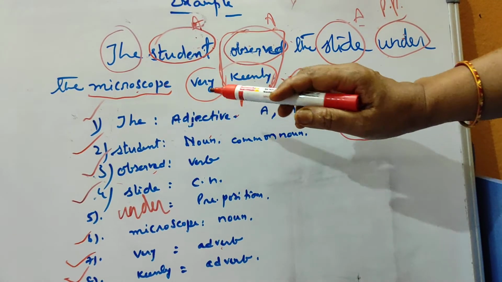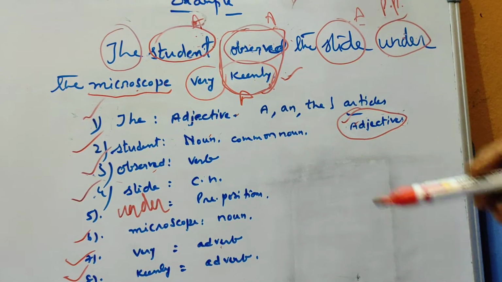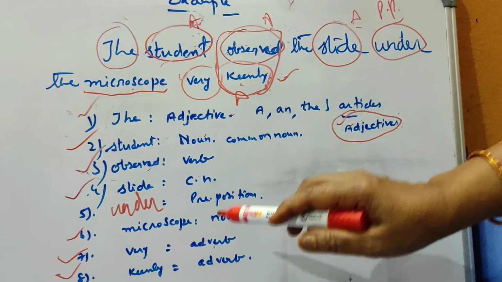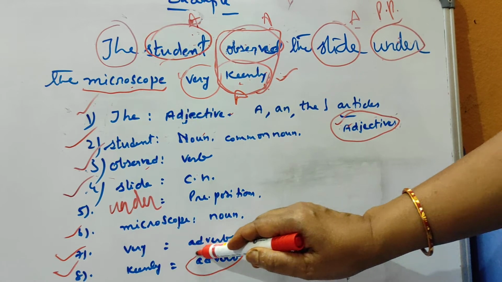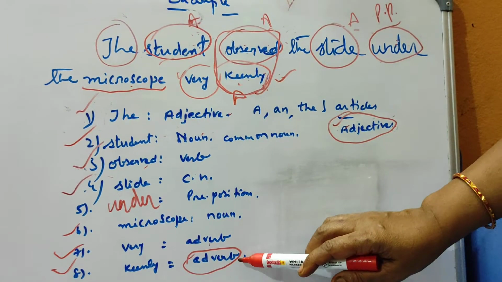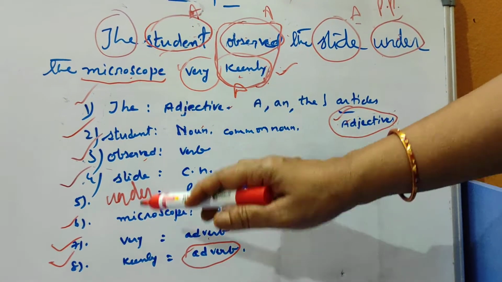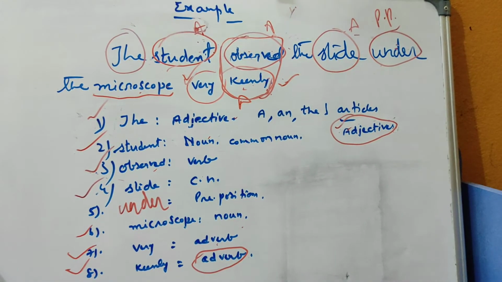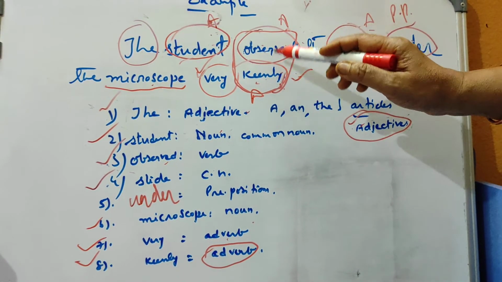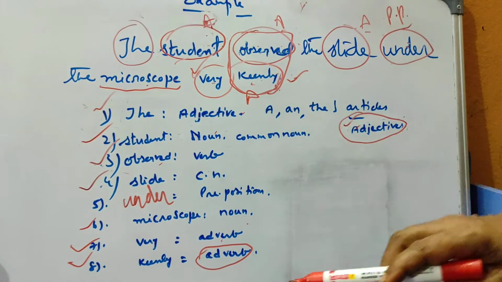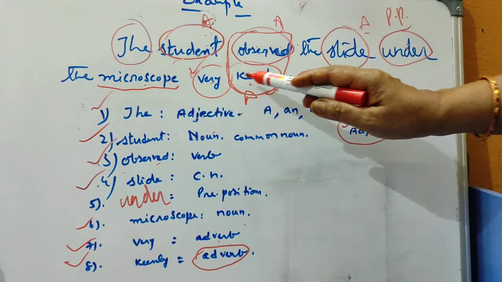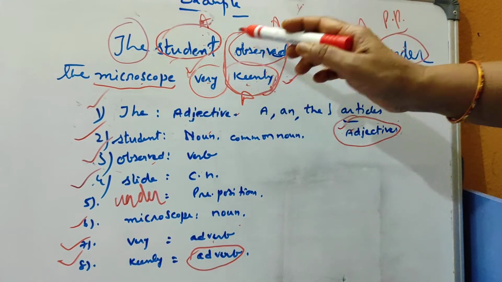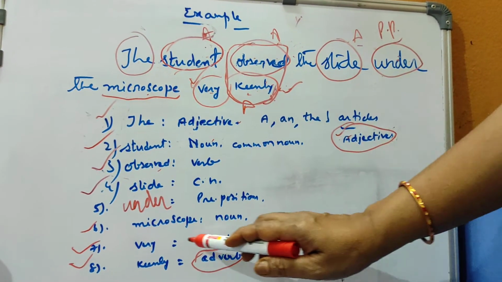And very. How keenly did he observe? He observed very keenly. Keenly is already an adverb. Is it clear? So this is modifying one more adverb. That's why very is also an adverb. How keenly did he observe? Very keenly he observed. Very will also come under adverb only, because it is qualifying or modifying another adverb, that is keenly.